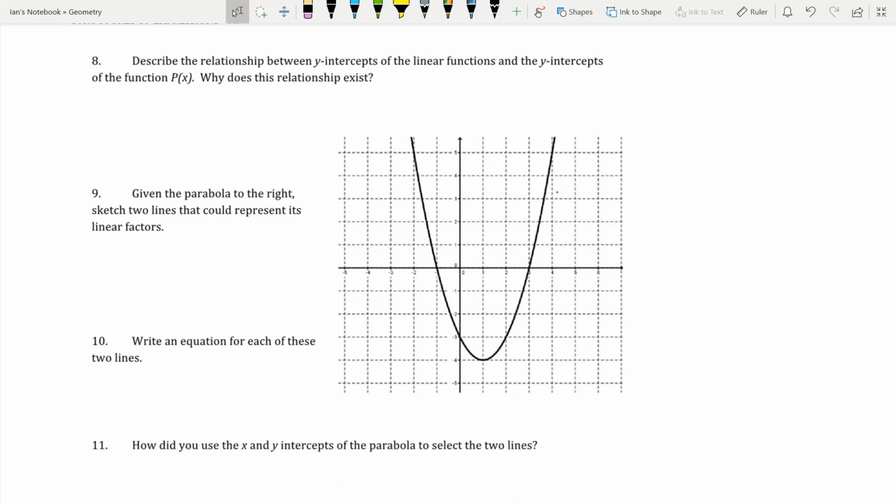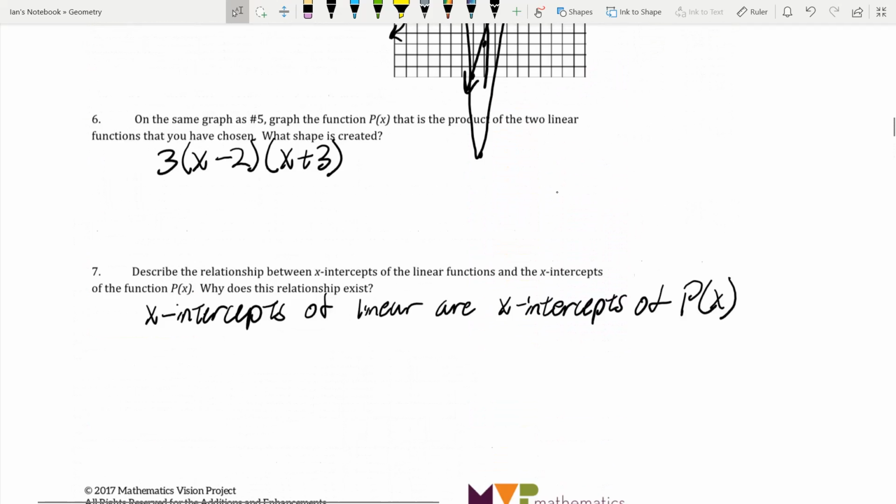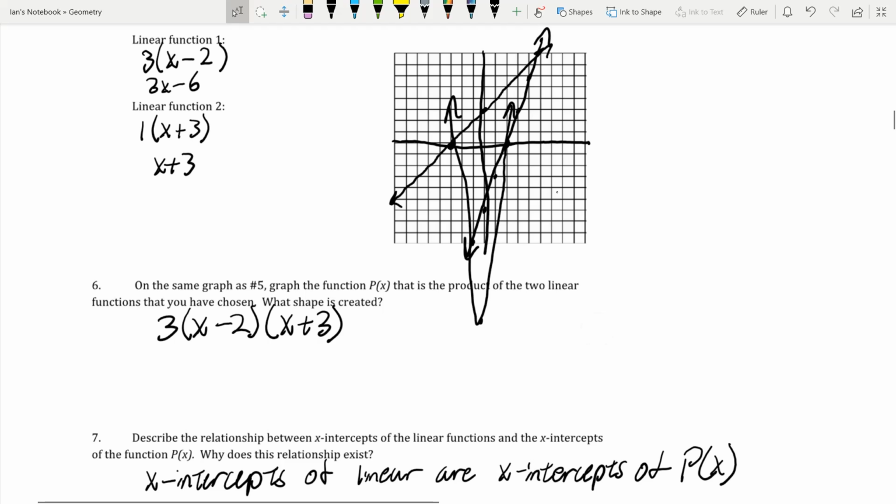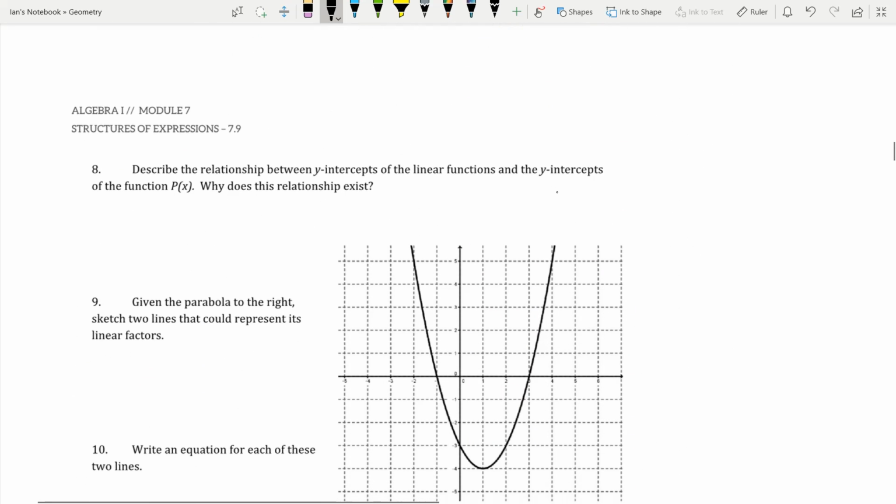So the relationship between y-intercepts of the linear functions and y-intercepts of p of x. Now, the y-intercept of this function up here was 3. This one down here was negative 6. Now if you guys look, negative 6 times 3 gets us that negative 18 that we're going to have down here.